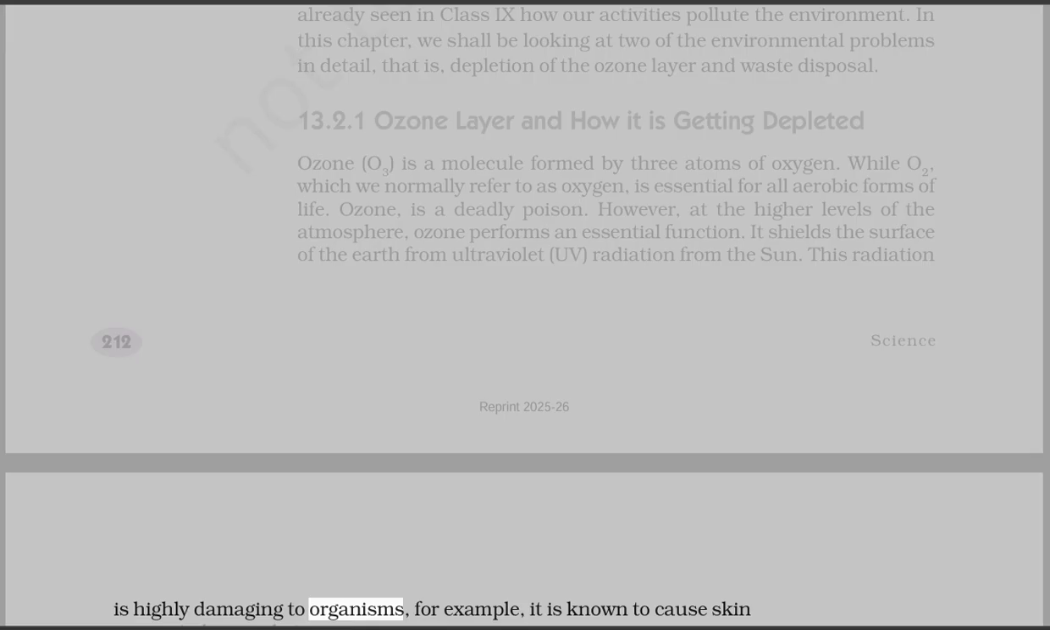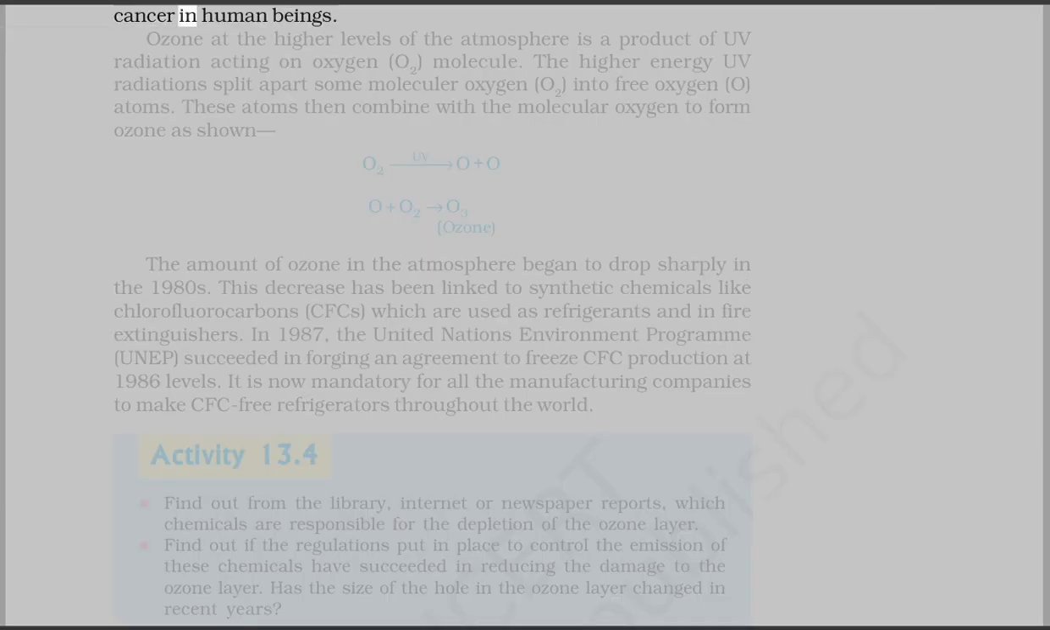This radiation is highly damaging to organisms. For example, it is known to cause skin cancer in human beings. Ozone at the higher levels of the atmosphere is a product of UV radiation acting on the oxygen, O2, molecule. The higher energy UV radiation splits apart some molecular oxygen, O2, into free oxygen, O, atoms. These atoms then combine with the molecular oxygen to form ozone as shown. O2 → (UV) O + O; O + O2 → O3.